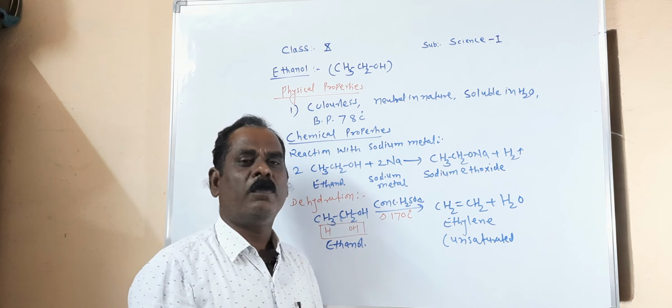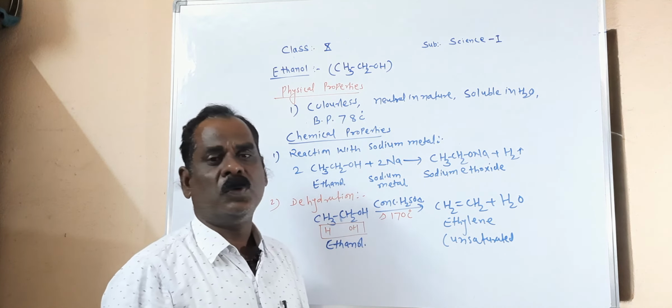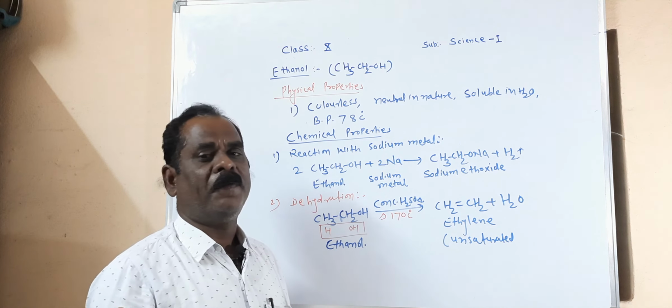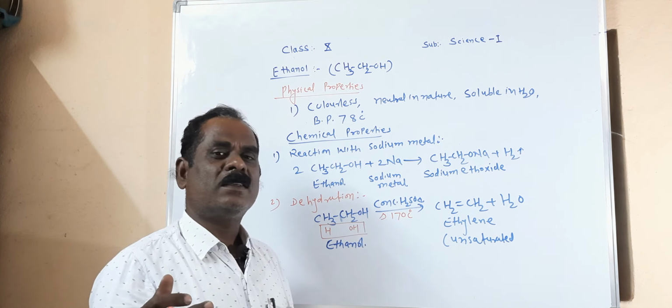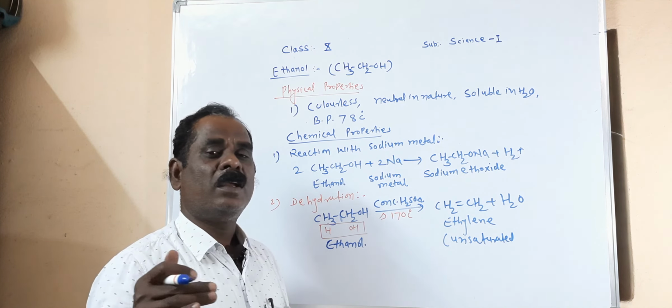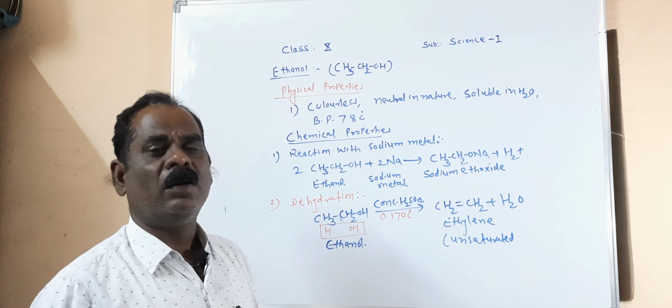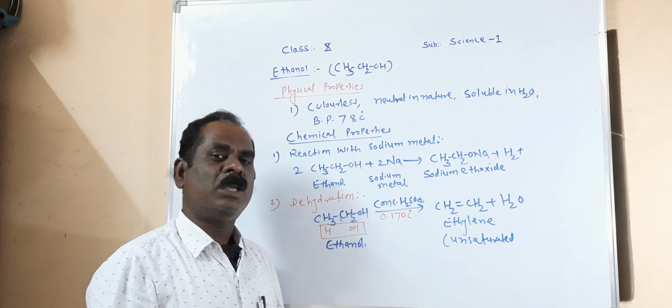Next, ethanol is used in cough syrup, as well as in a number of tonics in medicine. These are the three uses of ethanol.